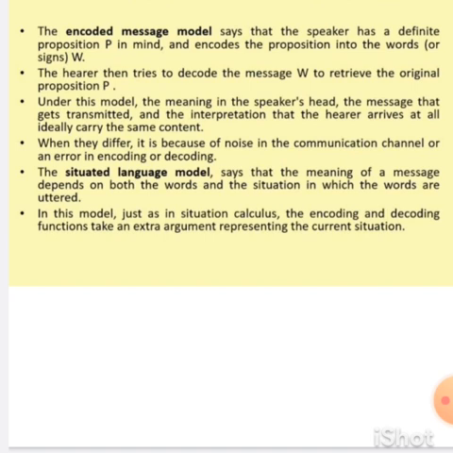in this model we are sending some information from sender to receiver. We have to send one extra parameter, which is called the situation. What is our current situation? So here we have to send the information plus the current situation. If the receiver receives that information, it can know in what situation we are sending the message. So the receiver can easily understand the whole environment of the information. So it is easy to understand.